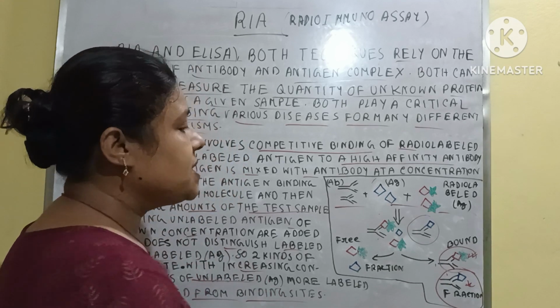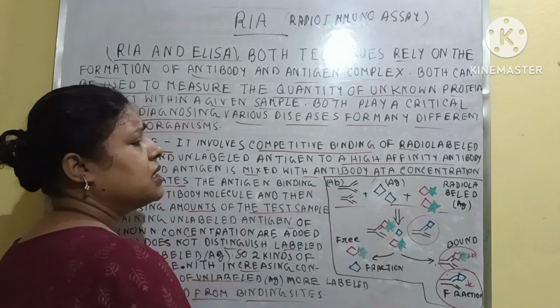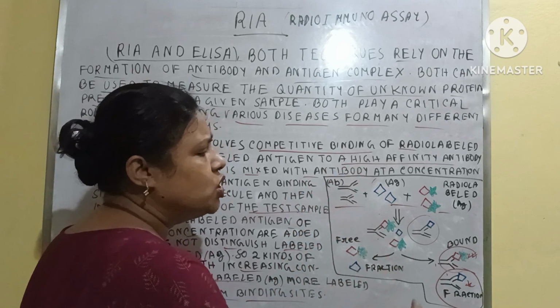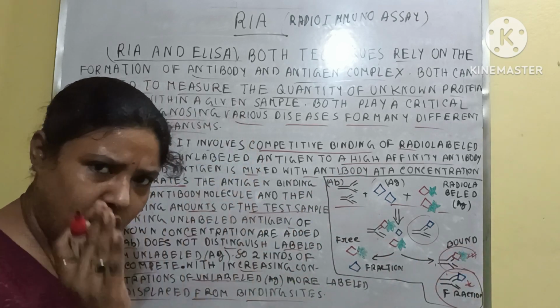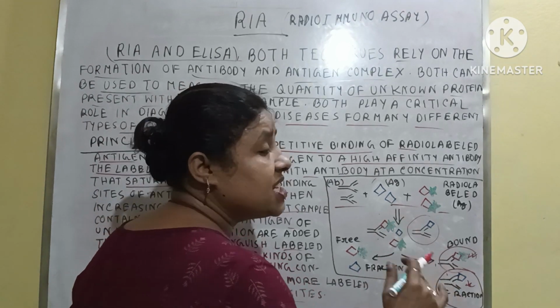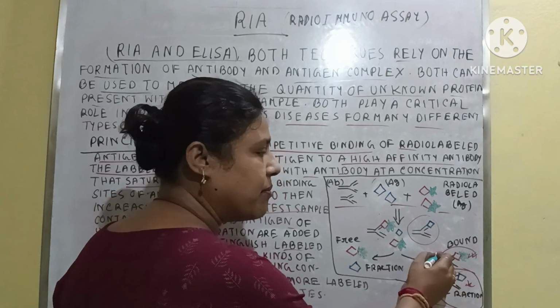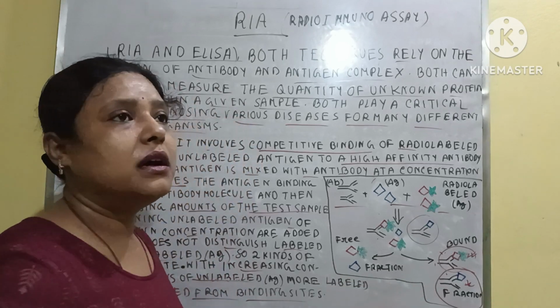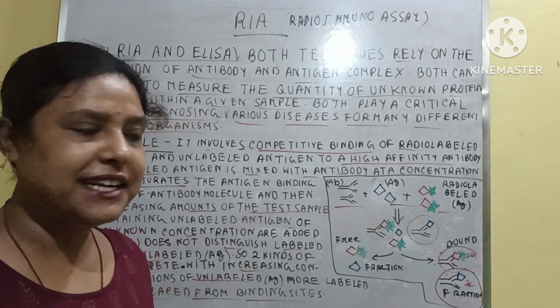Here a very short rough structure is just drawn. I just want to say that two types of antigen complex are formed, and we just count both of them, by which we can count the unlabeled antigen.